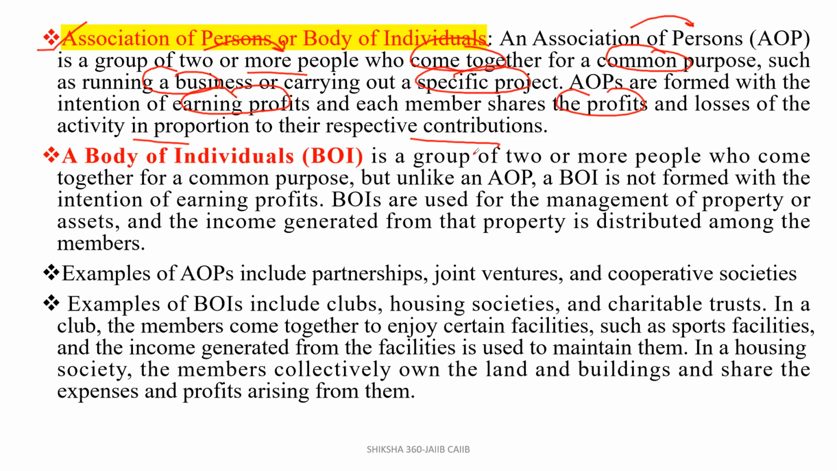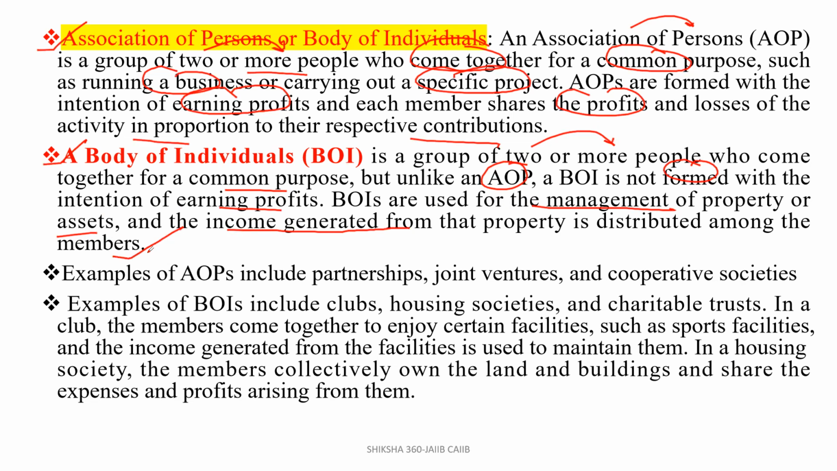Next one, that is body of individuals. A body of individuals is also similar: it is a group of two or more people who come together for a common purpose. But unlike an AOP, a BOI is not formed with the intention of earning profits. So for what is it formed? A BOI is used for the management of property or assets, and the income generated from that property is distributed among the members.